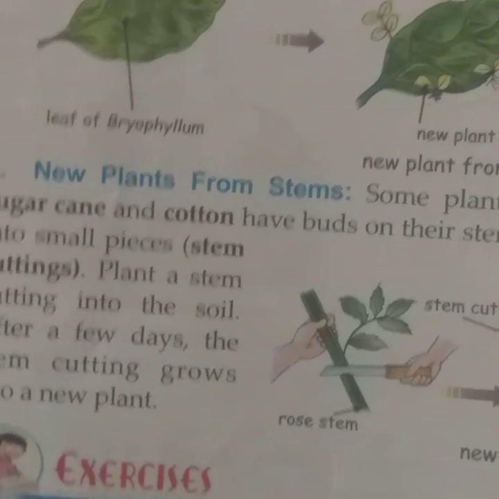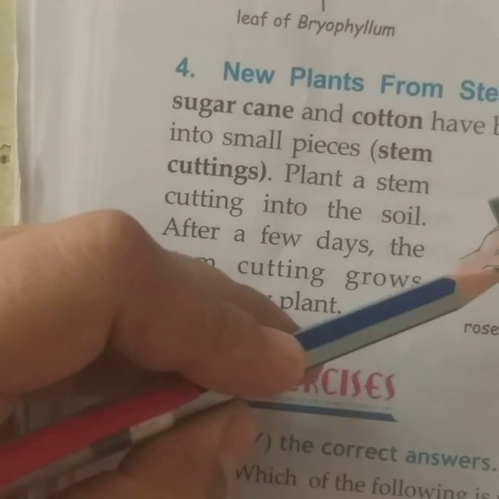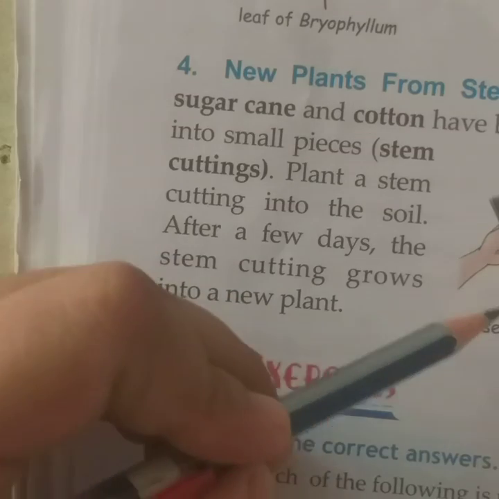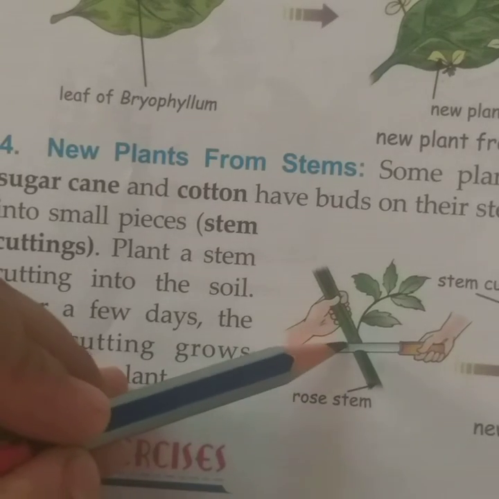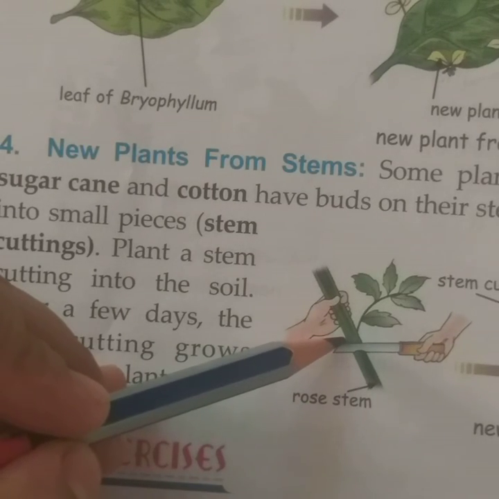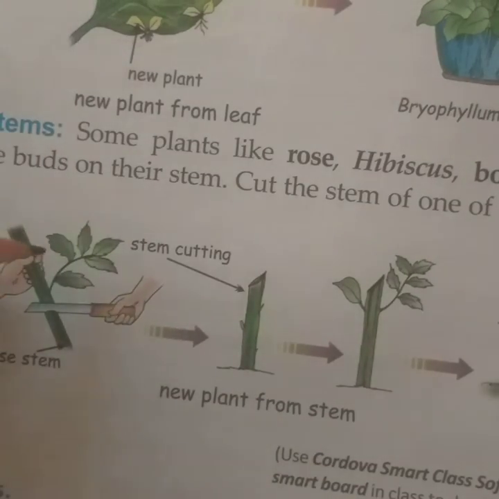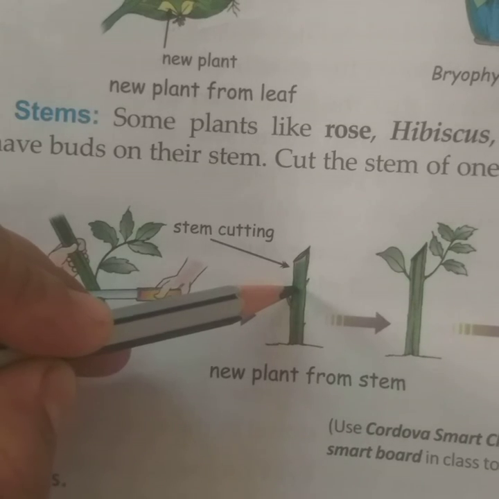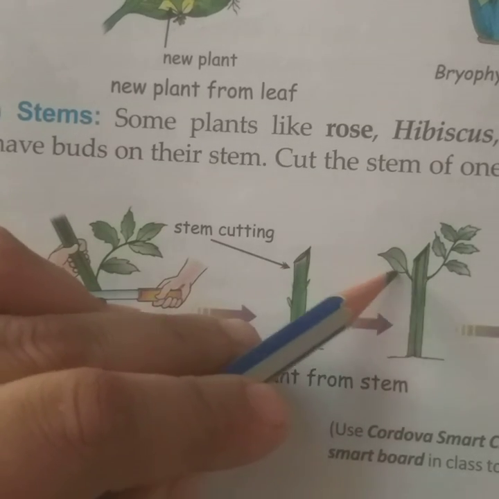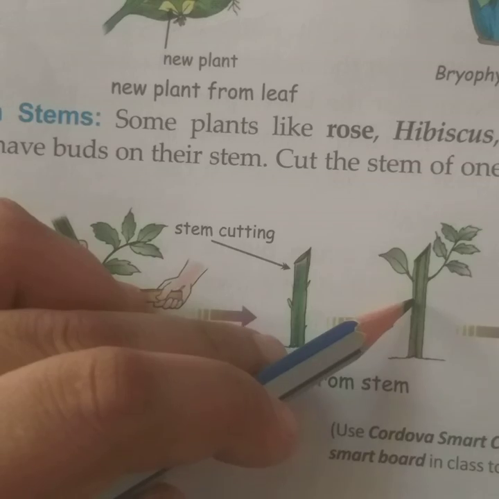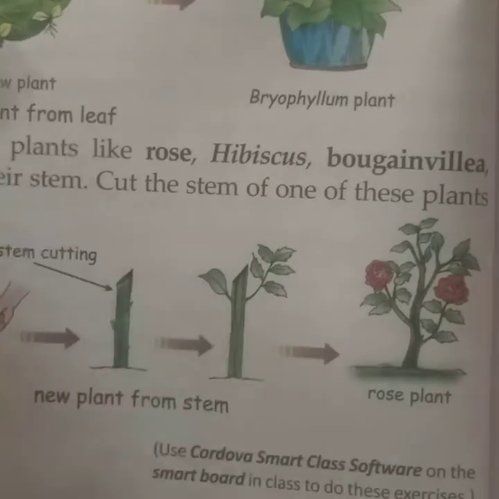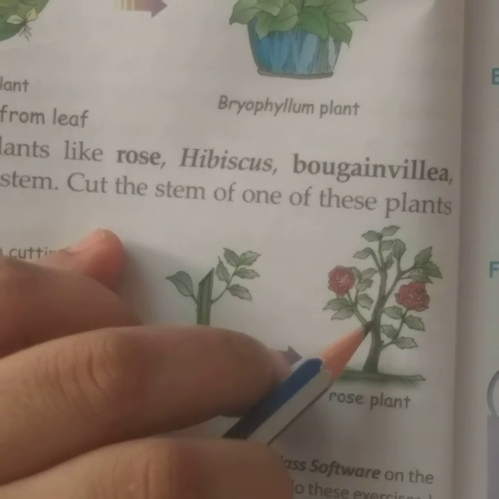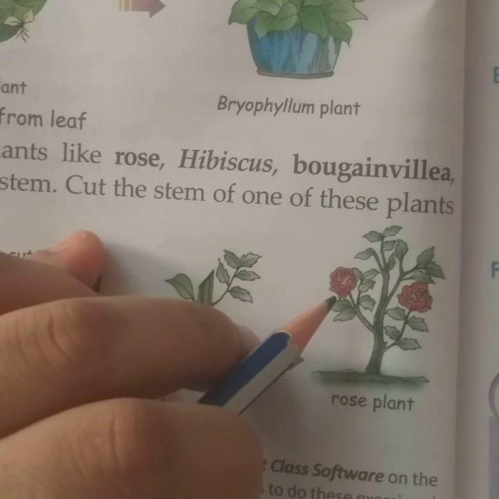Take the example of a rose plant. If we cut the stem of a rose plant and sow this stem into the soil, after a few days you will observe leaves starting to appear on the stem, and finally this stem converts into a new rose plant that bears flowers.